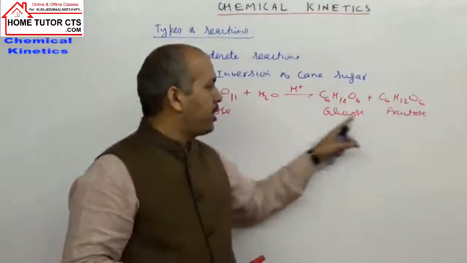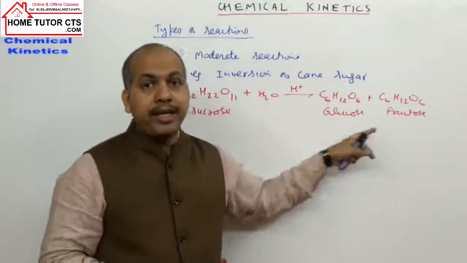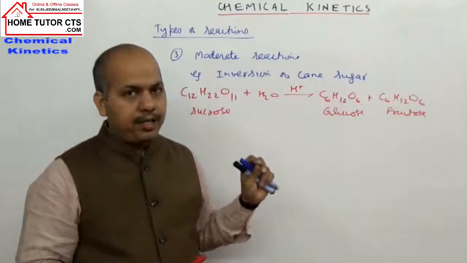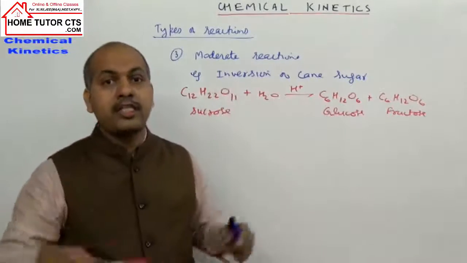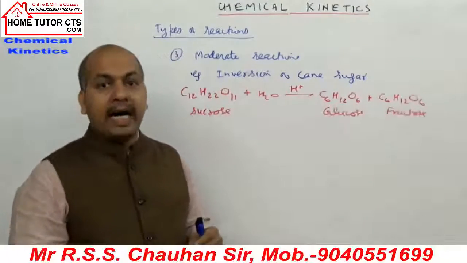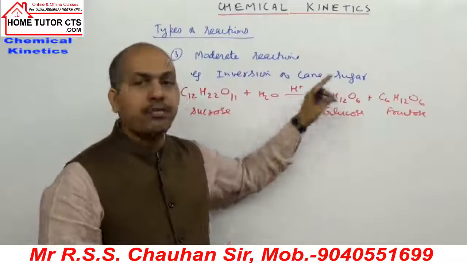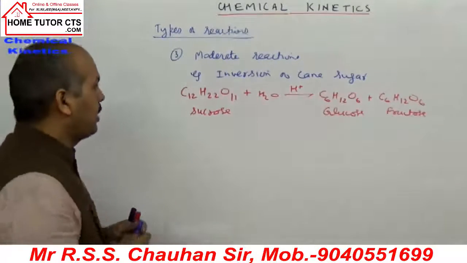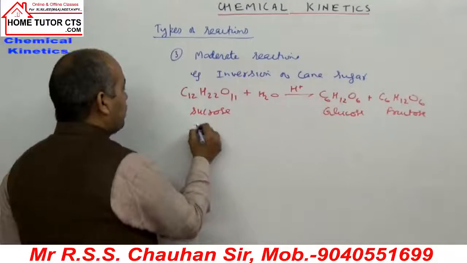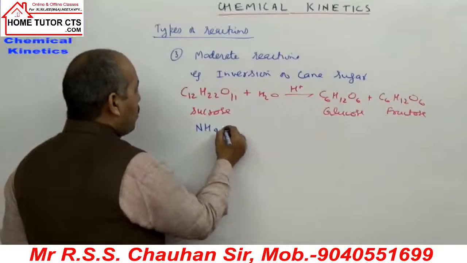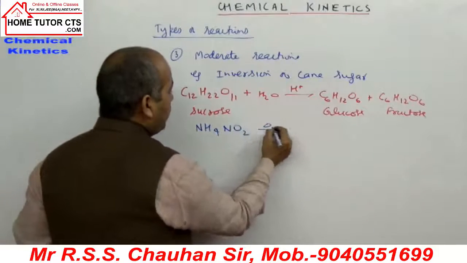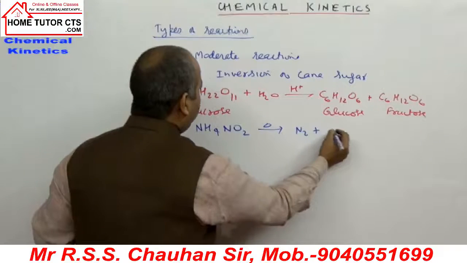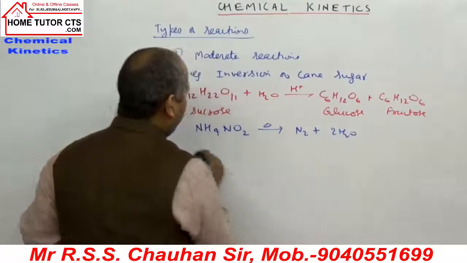After a long time, when the reaction is over, the solution mixture becomes levorotatory in nature. That is called inversion. Change in sign of optical rotation is called inversion of cane sugar. Okay, so that is the first example, inversion of cane sugar. Another reaction is the decomposition of ammonium nitrite on heating. It gives N2 gas plus 2H2O.